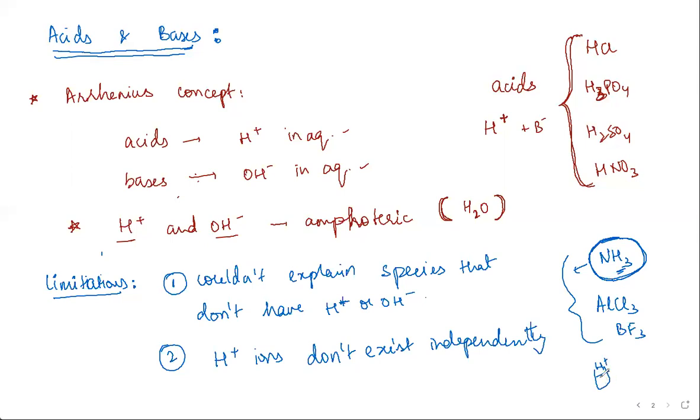It needs to have a species of equal and opposite charge in it. So it's not a completely watertight definition. Another issue is that because Arrhenius said it gives out H plus and OH minus in aqueous solution, it is limited only to aqueous solutions.